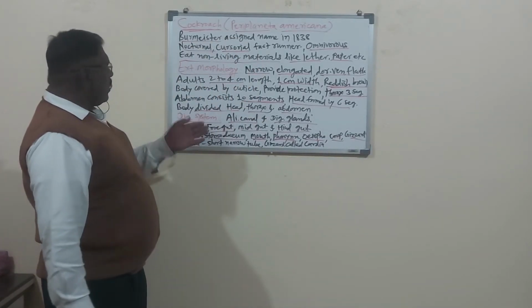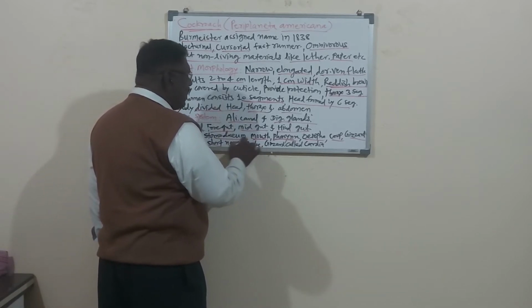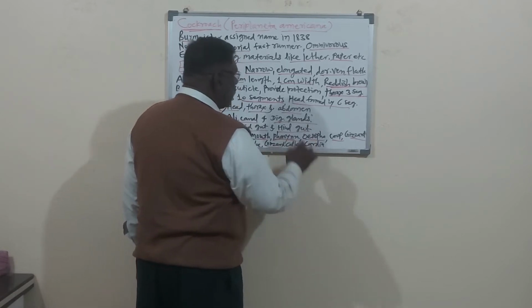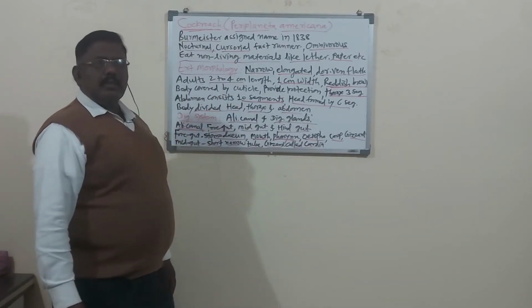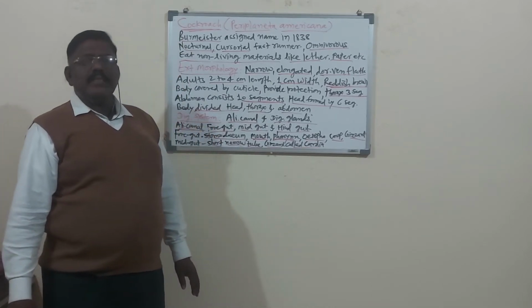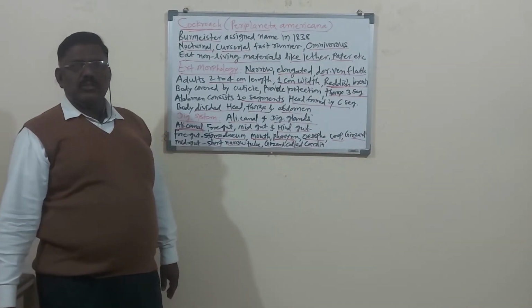Then it opens into the midgut. The midgut is a short, narrow, tube-like structure. After the gizzard, there is a ball-like structure called the cardia. There are different hepatic caeca also. Then there is the rectum, and finally the anus.